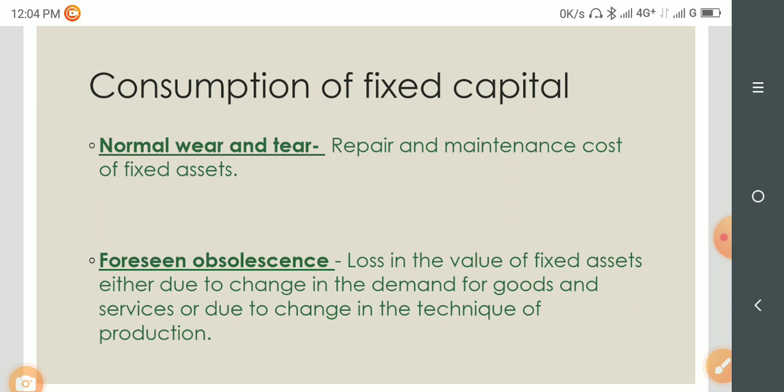But fixed capitals are those capitals upon which investment remains fixed. Say for example machinery, machines, tools, building, etc. are fixed capital or fixed asset, because we need not buy machines again and again.